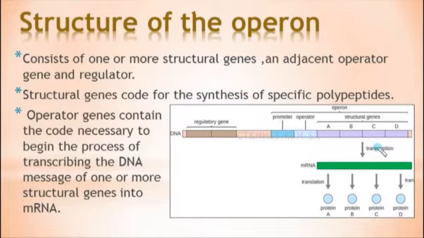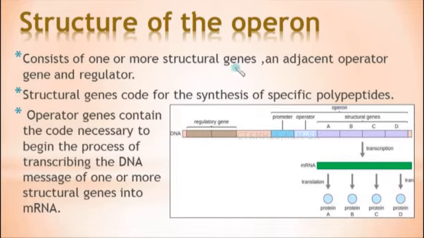This is the diagrammatic structure of operon. It consists of structural genes, an operator gene, promoter sequence and regulatory gene. So, a DNA sequence with all these factors is called an operon. What are present in the operon are structural gene, operator, promoter and regulatory gene. These are also sequences of DNA, but they have some related functions. So, all together they are called an operon.